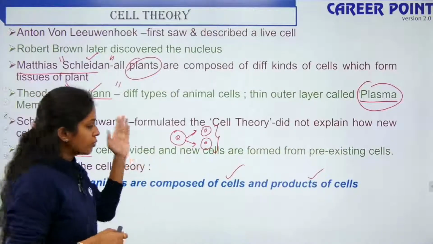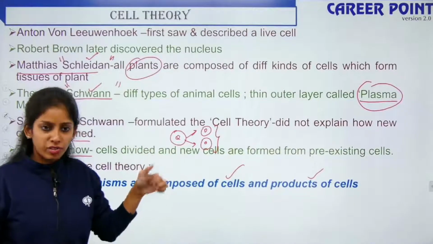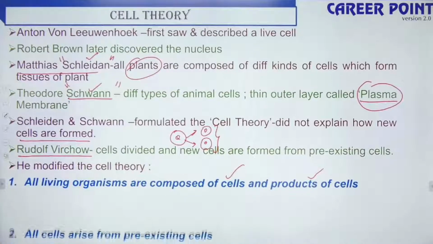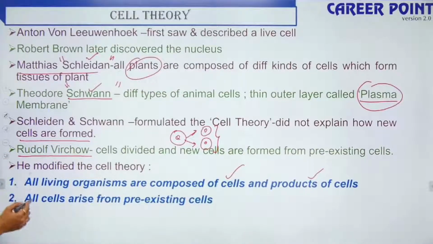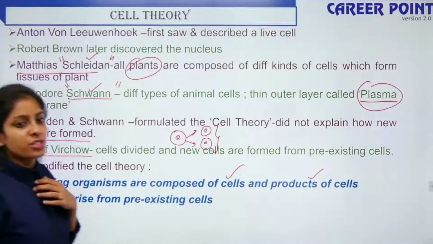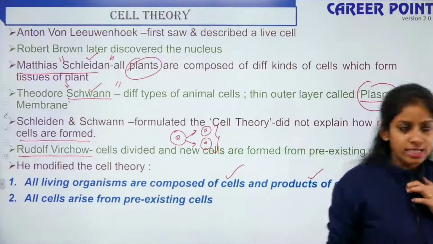So all organisms are composed of cells and products of cells. Okay, so this is the first postulate. Number 2, all cells arise from pre-existing cells. Yes, for me it's very hard to remember the scientists' names.